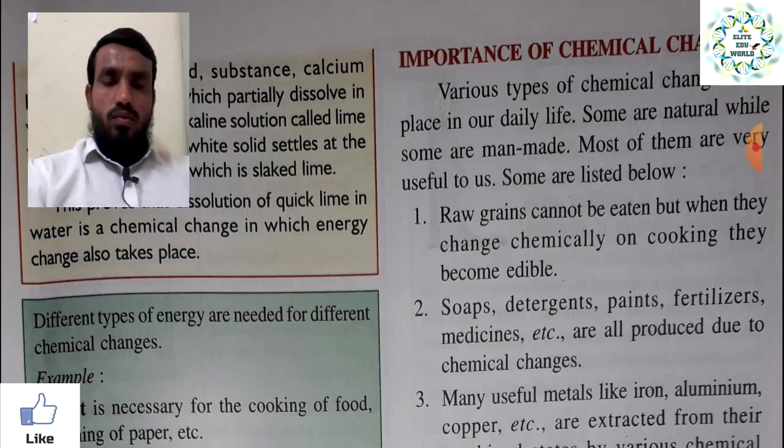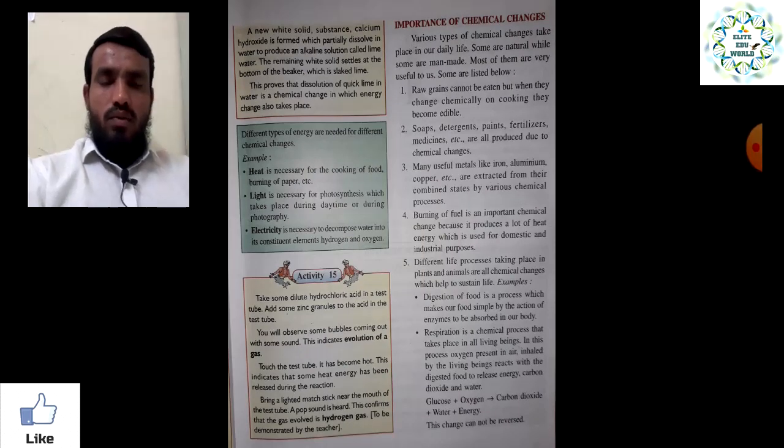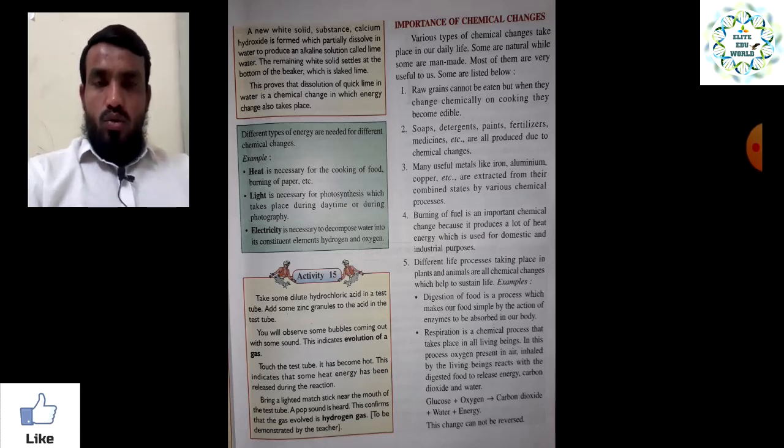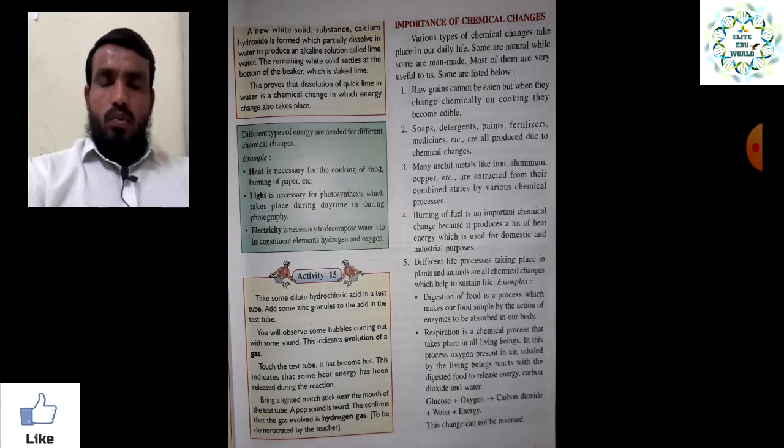Until now, we have studied what a chemical reaction is, what examples we have seen, and how to say that something is a chemical reaction. Write down in your notebook the points: a chemical change gives you a new product, it releases or absorbs some energy, and the properties of the new product are totally changed from the reactant.